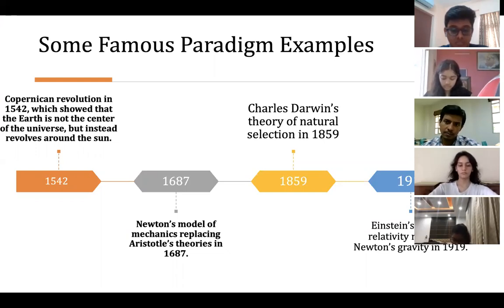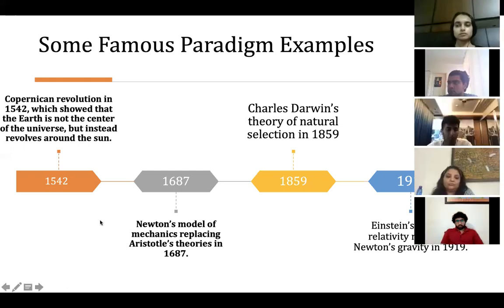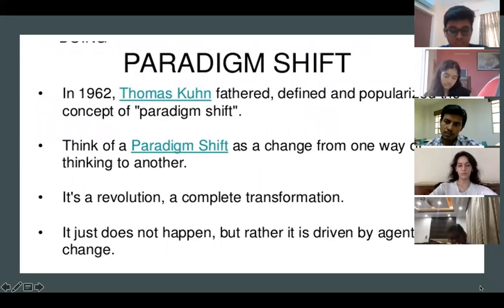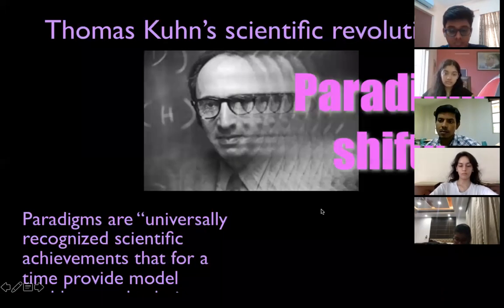But if you see it over time, there is a paradigm shift along with the time. Maybe once in 50 years, once in 100 years, there will be a shift in the paradigm. This particular concept was developed by Thomas Kuhn, who defined the paradigm shift, and it is a revolution, a complete transformation in the field of science. And Thomas Kuhn was actually a universally recognized scientific achiever at that time to provide a model.